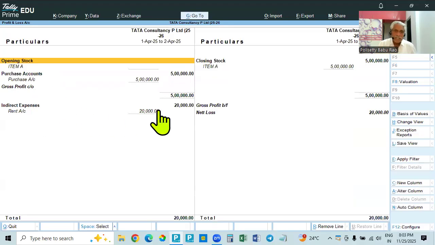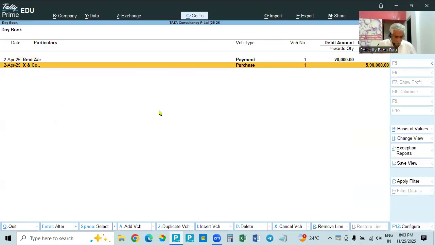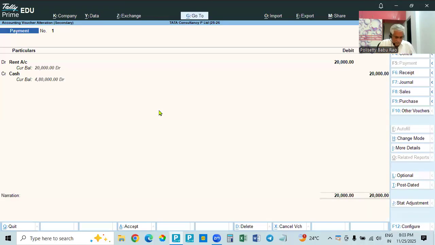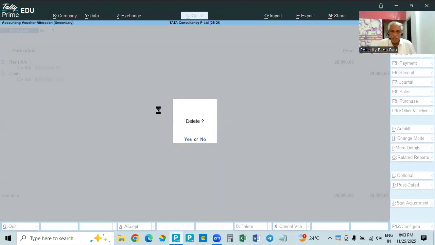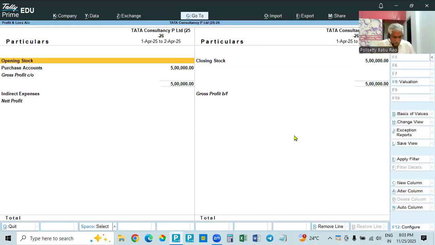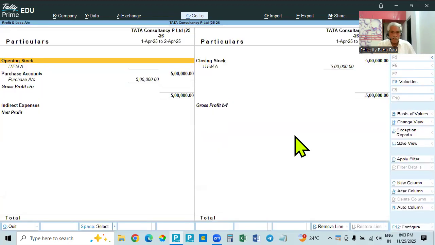For example, this rent, suppose any entry we are deleting. For example, if you go to daybook, this X and Co, we purchased from X and Co. This is capital. This is the rent. For example, Alt T, we deleted this. This 20,000 is deleted. That is, the tax is deleted. Go and see the profit and loss account. Alt F2. See here. Then in indirect expenses, the rent amount is gone.